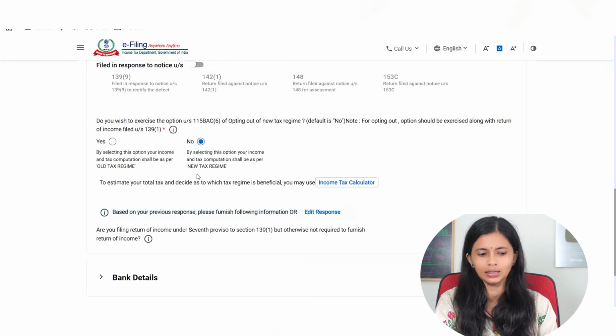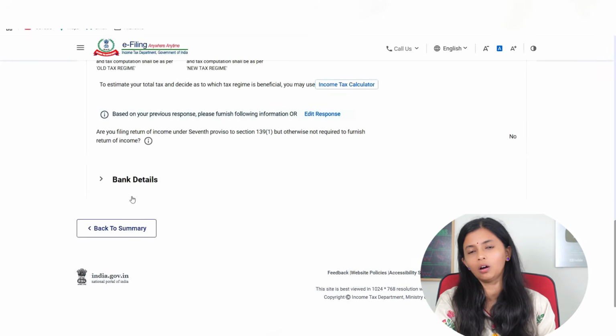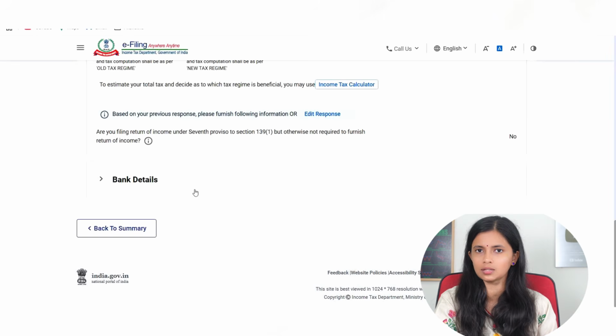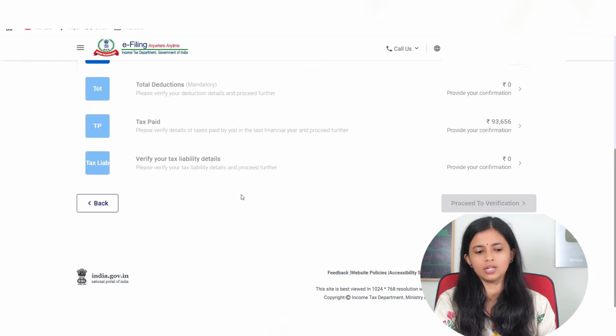Next you will have to fill in the bank details. That will also be auto-populated from the previous year, but make sure you check it once. If there are any changes in the bank account, or if you are adding a new bank account, go for it and then say proceed or confirm. So you can see here your personal information is confirmed.